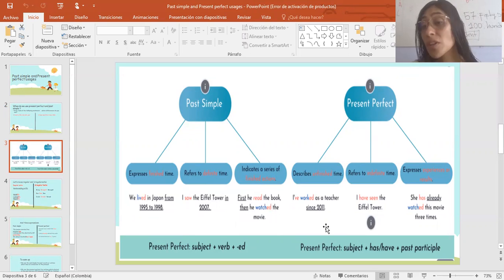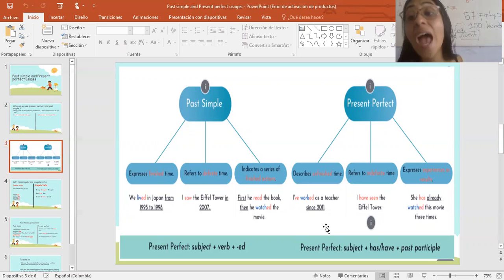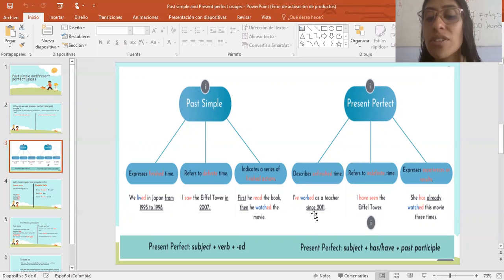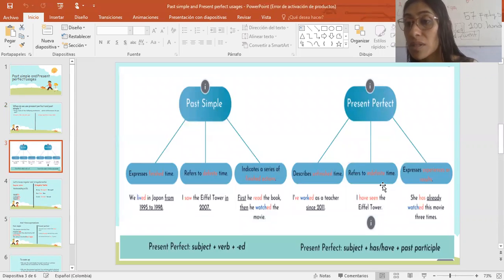Okay? What about the present perfect? Mainly, the present perfect refers to something that I started doing in the past, and still I do in the present moment. So for example, it describes an unfinished time. I've worked as a teacher since 2011. Something that I started in the past and I continue doing. It refers to an indefinite time and expresses experiences or results.